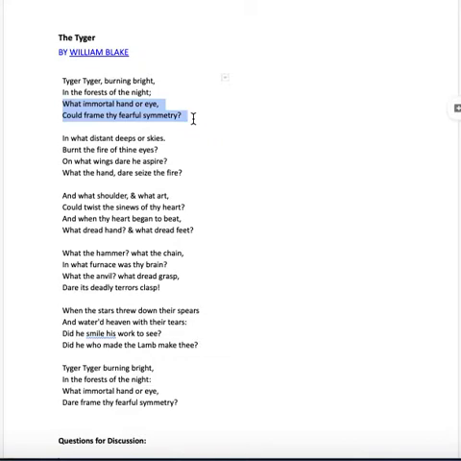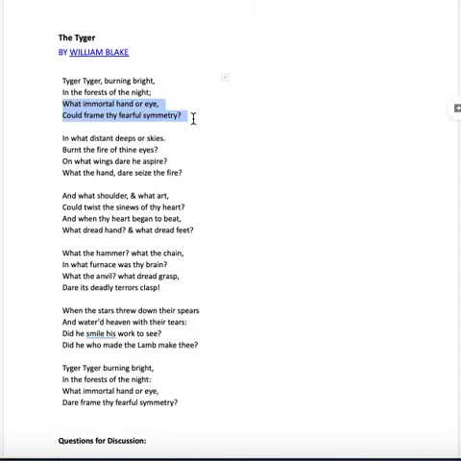In other words, where did you come from? What or who is your maker? Of course, the answer is, just like everything else, the tiger is made by God. And William Blake was a visionary. He saw angels. He believed very much in this idea that God was everywhere and that God was a mixture.